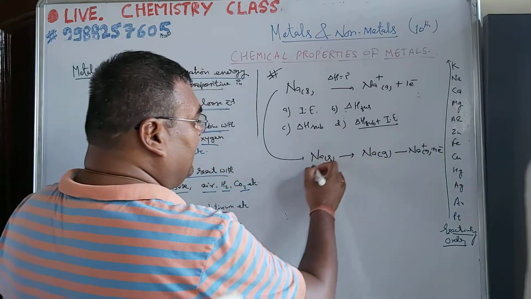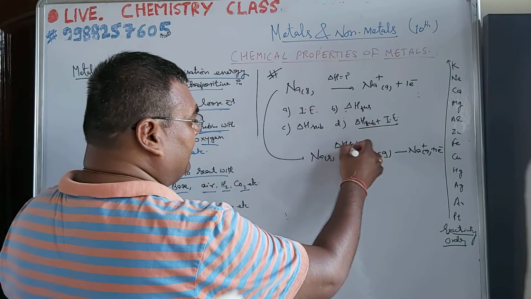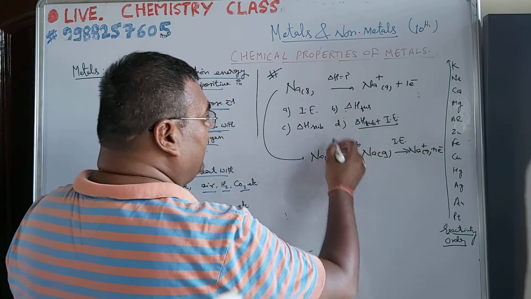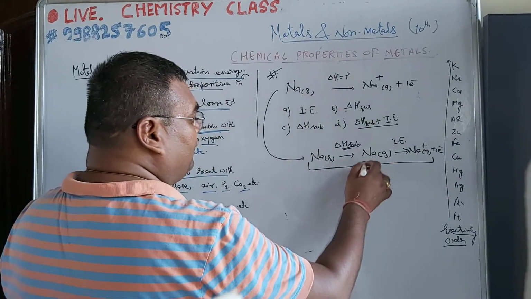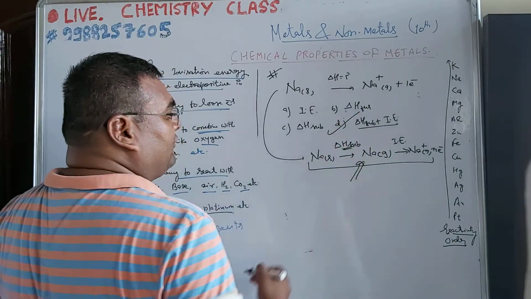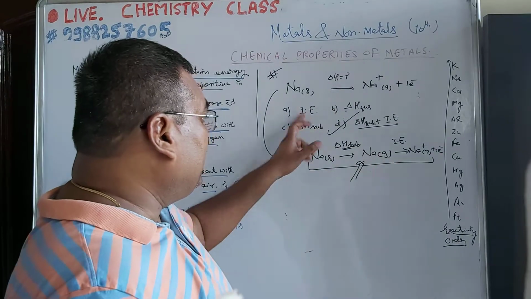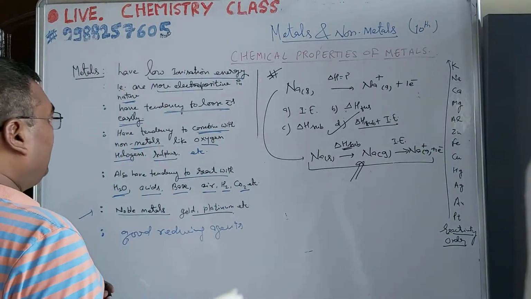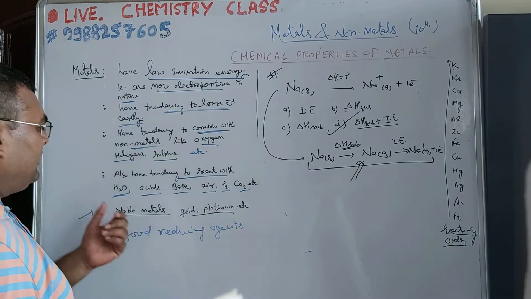the gaseous ion. The amount of energy or heat required for this process is called heat of sublimation, and this is called ionization energy. So this conversion includes two steps, so the answer is this one. This heat is the sum of these two, not ionization energy. Understand? Okay, now these are electropositive, tendency to lose electron, reacts with these metals,